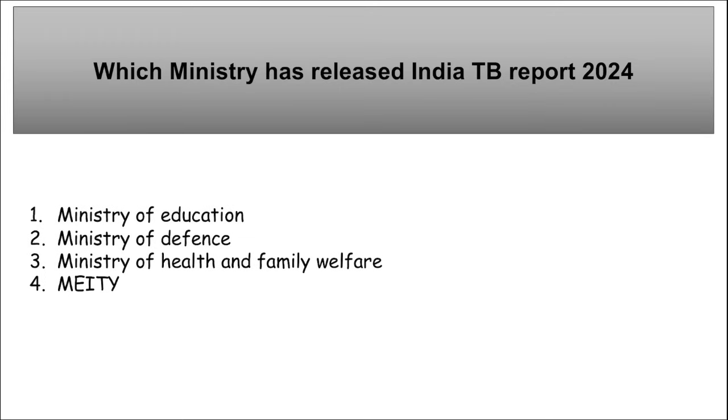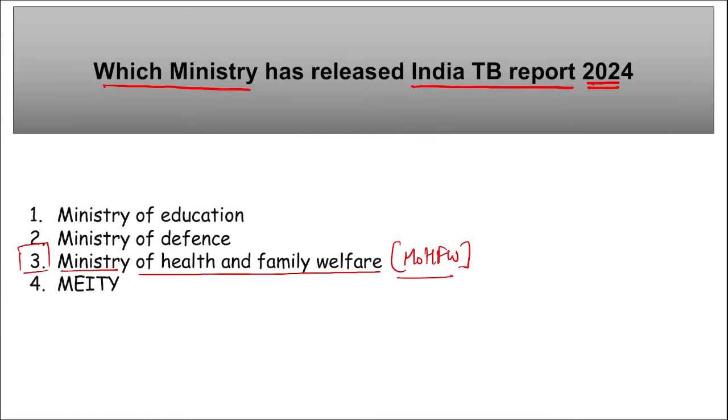Let's start. First question is, which ministry has released India TB Report 2024? So India TB Report 2024, this was released by Ministry of Health and Family Welfare. I repeat, this report was released by Ministry of Health and Family Welfare.